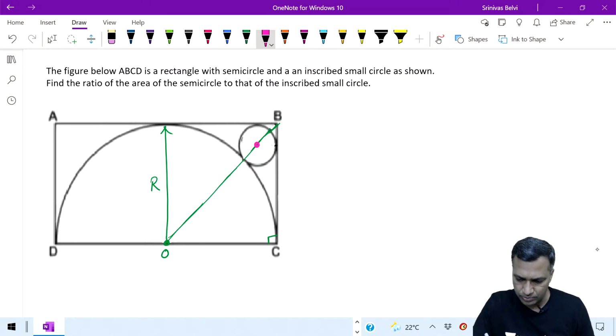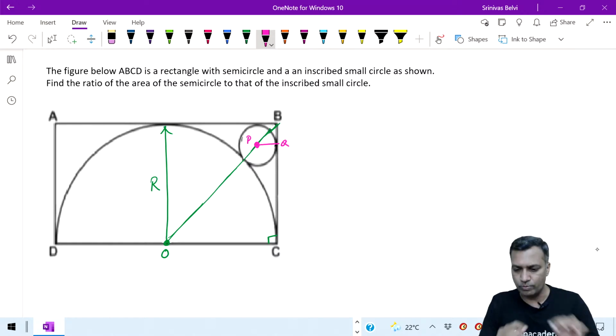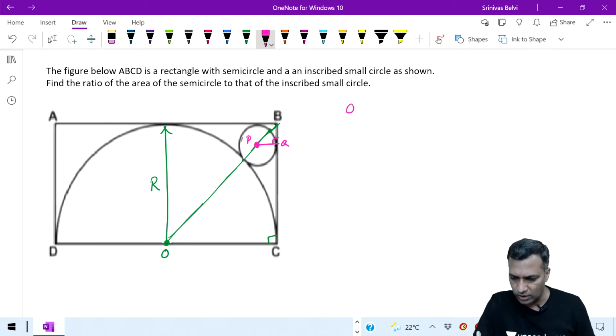Let us say this particular center, let me call it P. And let me drop a line onto this, let me call it Q. P and Q. Now listen to me very carefully. This is the radius. What is the length of OB? If this is radius, fine. If that is radius, this is also radius.